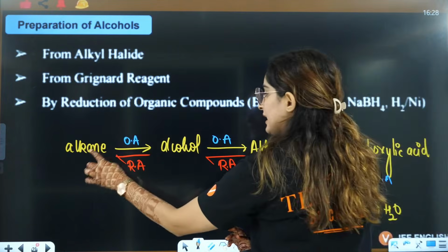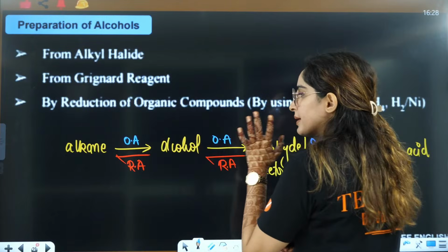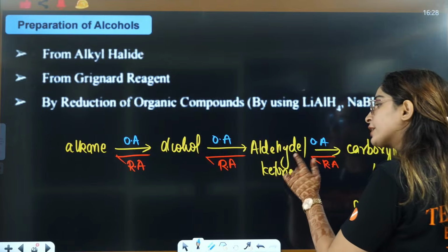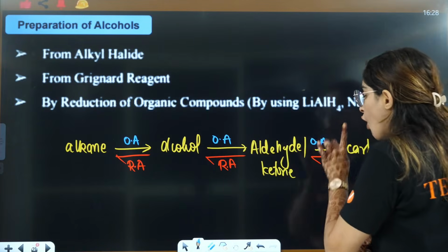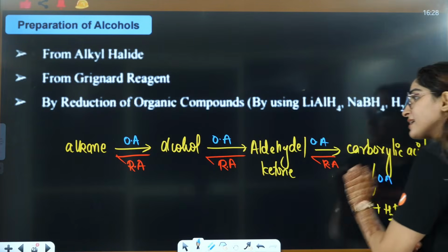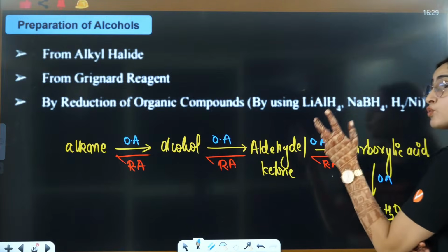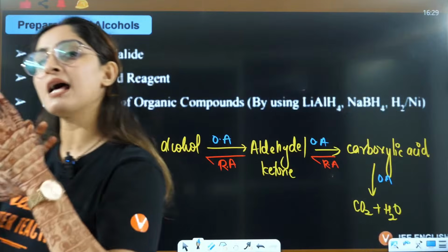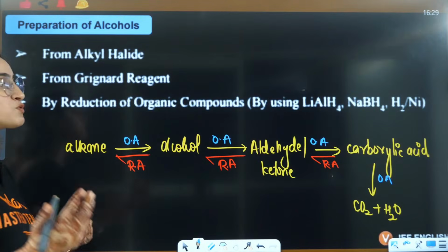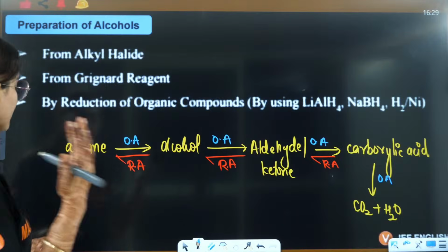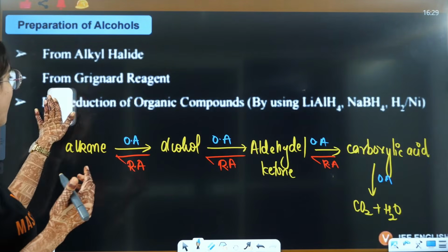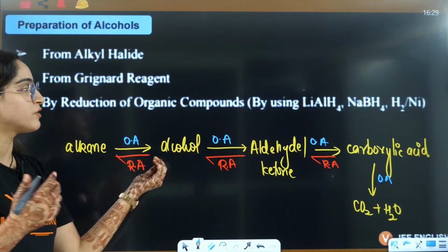Either from an alkane you use an oxidizing agent and you will have alcohol, or from an aldehyde or ketone you use any reducing agent, or maybe a carboxylic acid is converted to alcohol if you use a very strong reducing agent, right? So that is the idea of oxidizing and reducing agents, how they are used. So let's understand that. That's why the reduction of organic compounds we will do in the reverse manner.